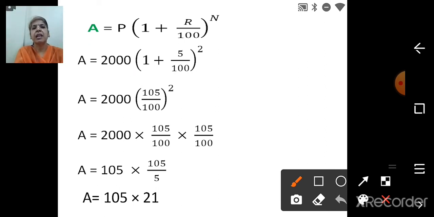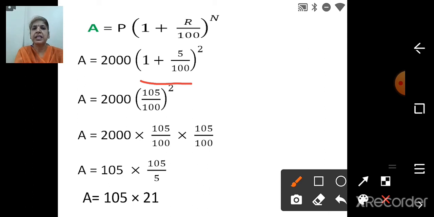Then in the bracket, 1 plus R. R was 5 percent per annum, so it is 5 upon 100. N was number of years, duration, it is 2, raised to 2. After writing the formula, substitute the values correctly. Now we will simplify. Now as it is 1 plus 5 upon 100, the whole bracket raised to 2.